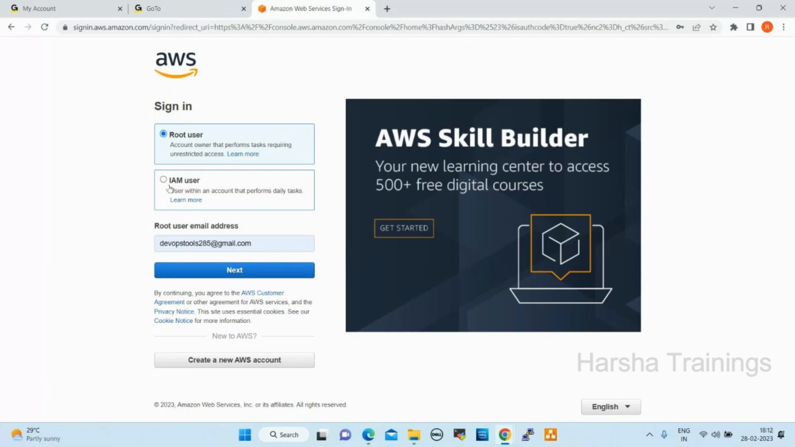The root user will be disabled in real-time projects. We don't use the root user; we always use an IAM account. Now, how to create an account? How to sign up for an account? We'll try to understand.